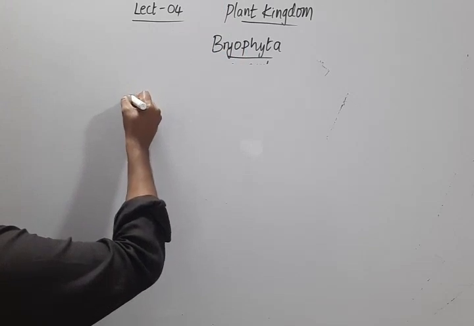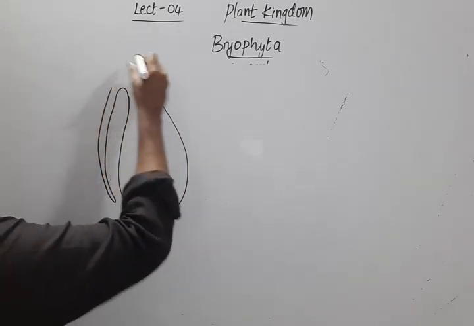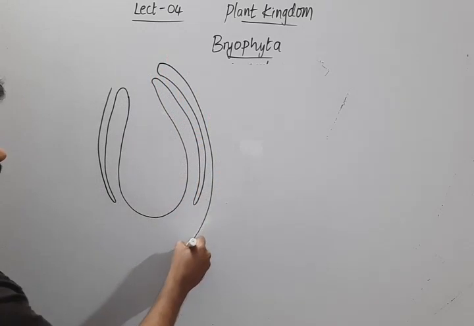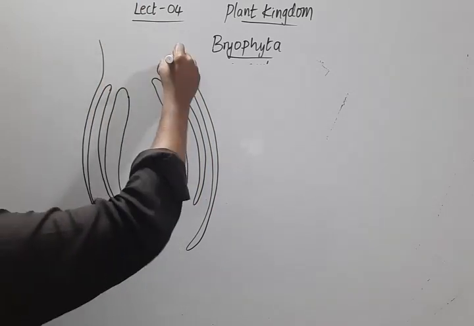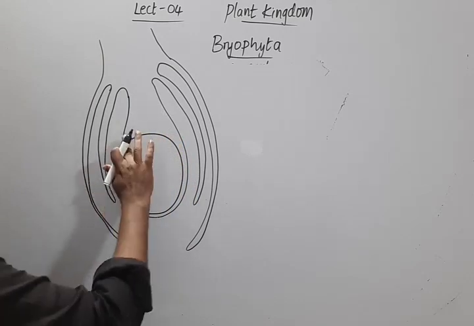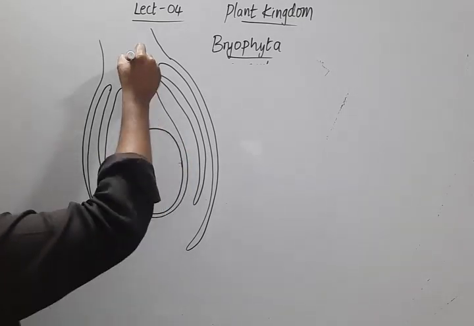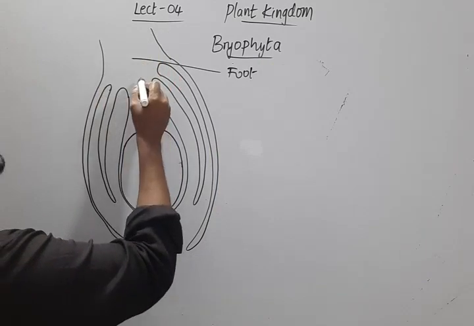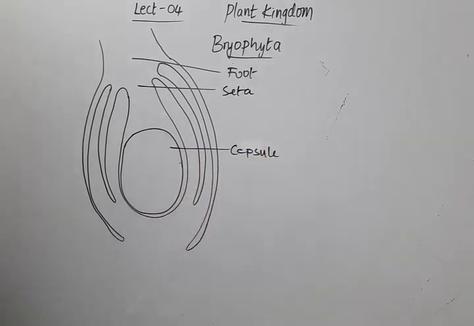Let's see how the sporophyte looks. This is the foot, which will be embedded in the gametophyte, this is the seta, and this portion is the capsule.